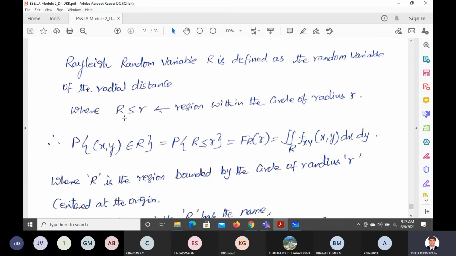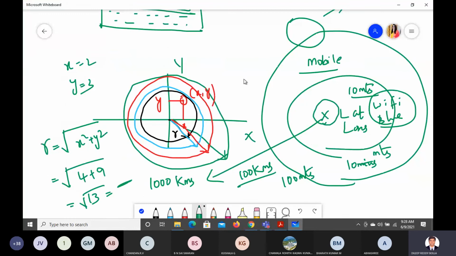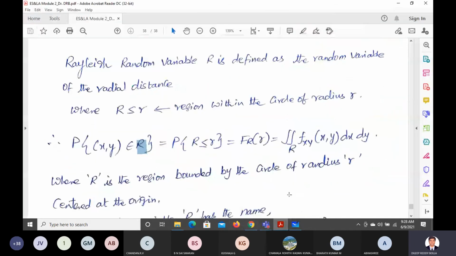For the case of Rayleigh distribution, where the Rayleigh variable is given by R, that corresponding R should always be less than the region radius. The R you have taken here will always be less than the region, and what they are trying to say is that the x and y values should always belong to R, which means you see this one here. If the x and y values are somewhere outside, but this is the circle R, we cannot find it. So it should be in between this radius.